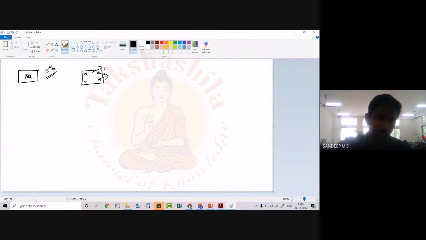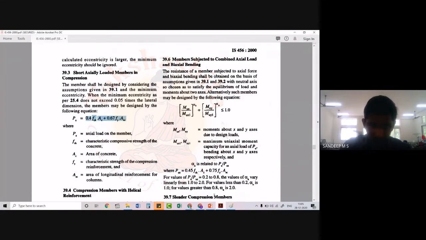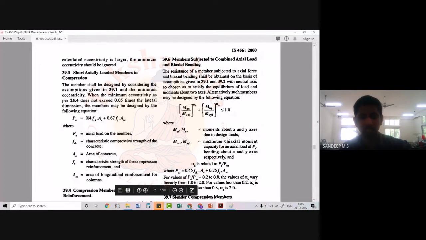In this case, we are providing an allowance for the 5% variation, right? So what we will take is only 90% of the load carrying capacity. That is how we are getting this equation. See, if you see this, what was the maximum permitted stress in concrete?